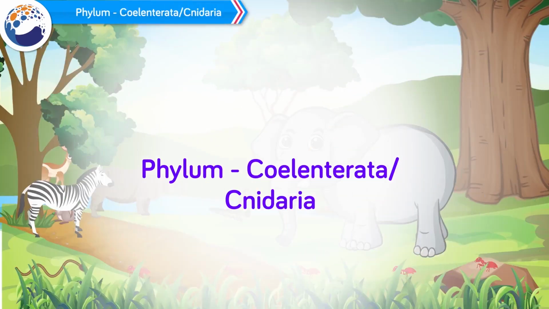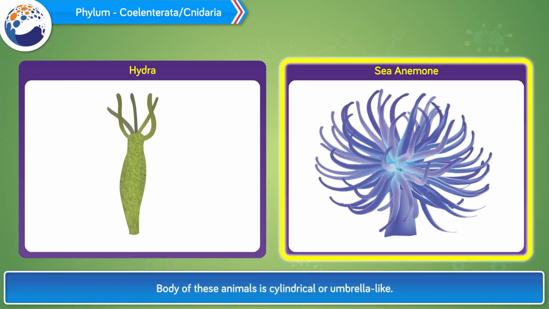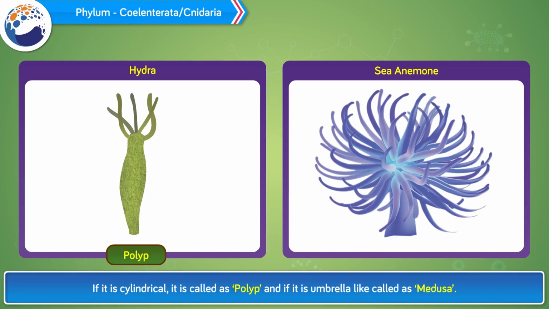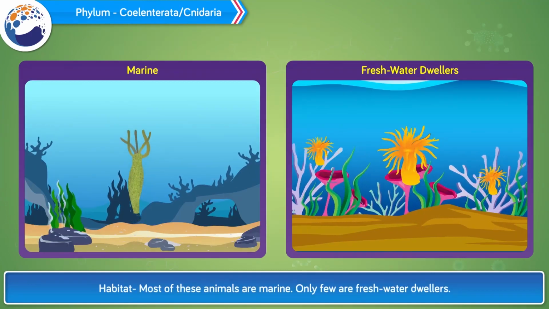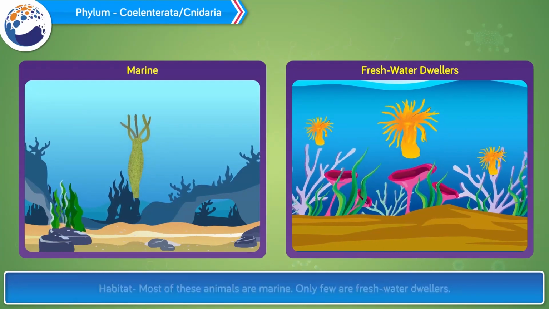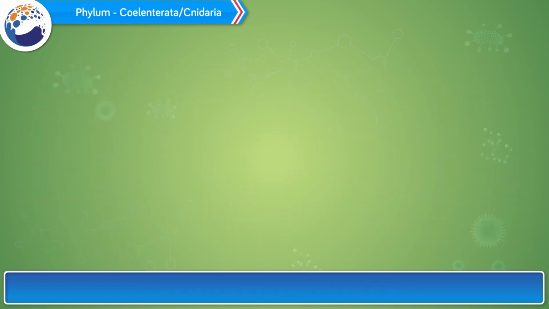Phylum Coelenterata, Cnidaria. The body of these animals is cylindrical or umbrella-like. If it is cylindrical, it is called a polyp, and if it is umbrella-like, it is called a medusa. Habitat. Most of these animals are marine, only few are freshwater dwellers. The body of these animals is radially symmetrical and diploblastic.